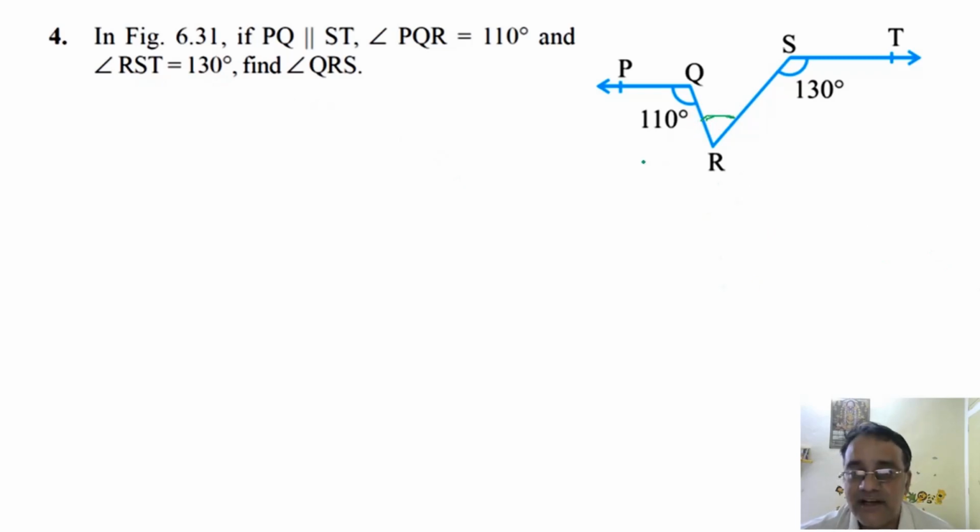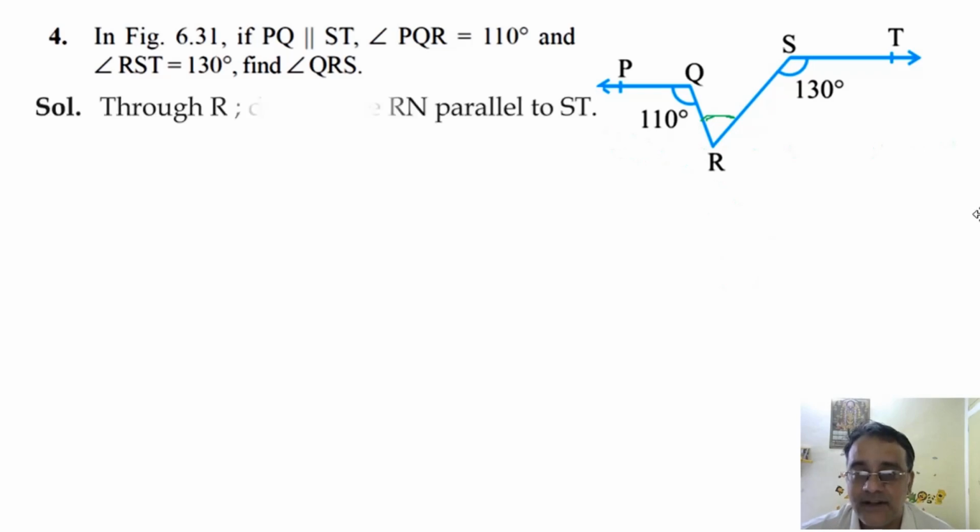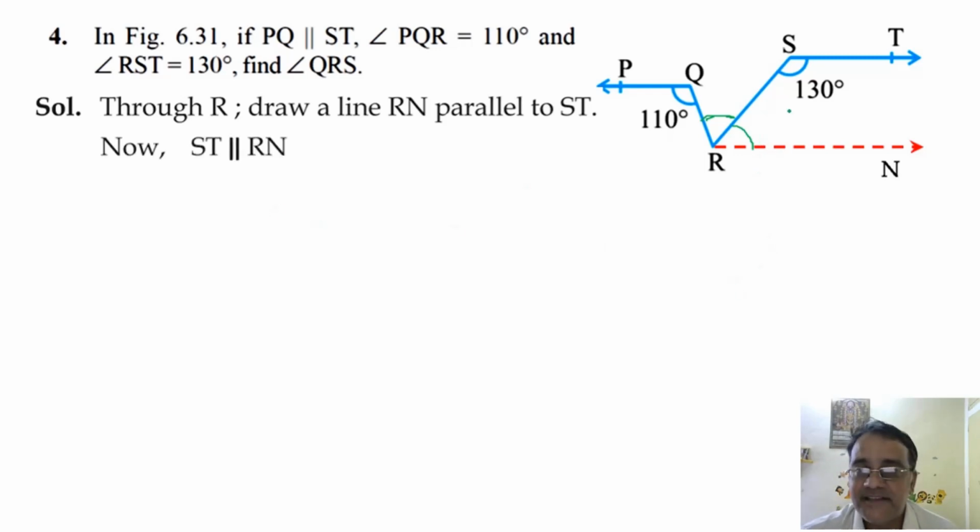So इसके लिए हम लोग क्या करेंगे? यहाँ से एक parallel line draw करेंगे. Through R, we will draw one parallel line. See, okay, RN. Through R, we drew one parallel line. Now we will find the value of this angle. The sum of these two angles is 180 degree. So इसका value कितना निकलेगा? ये वाला angle 50 degree. Okay, fine. So now ST is parallel to RN.